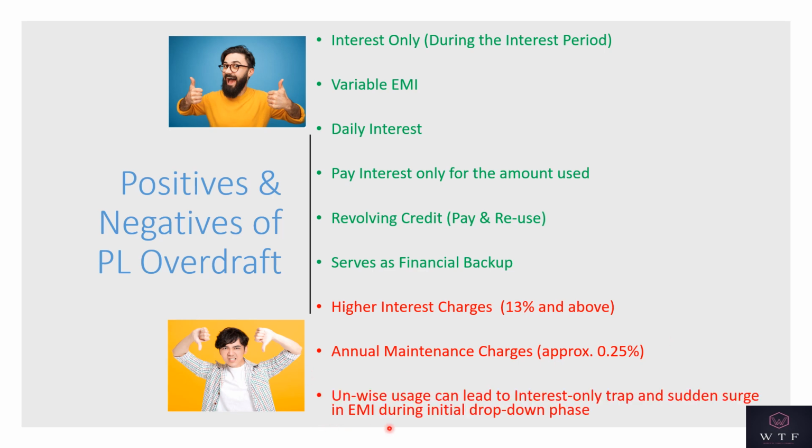And the third limitation of OD is that if you use that OD unwisely, it can lead to an interest only trap. After the fixed period is over and the drop down period starts, you might feel that the EMI has suddenly surged, because you have been paying only the interest during the interest only period, assuming that you have utilized the entire OD. And suddenly the entire principal is now adjusted into the balance of tenure, which is either 4 years or 5 years. So you might feel that suddenly the EMIs have increased. That is one of the limitations of OD.